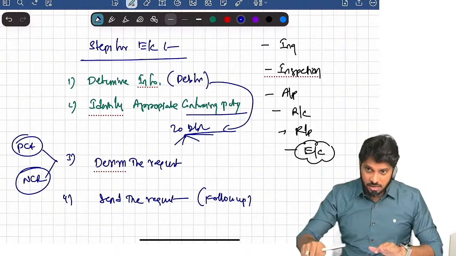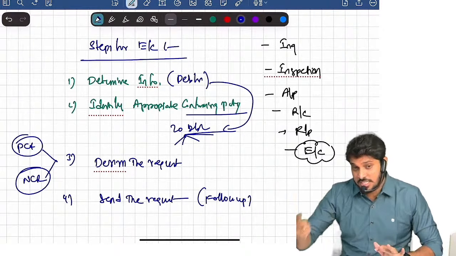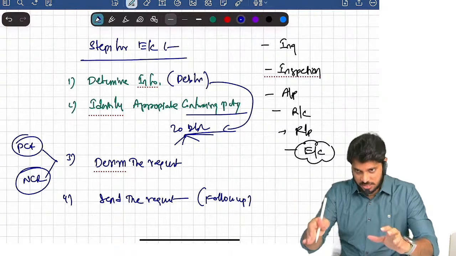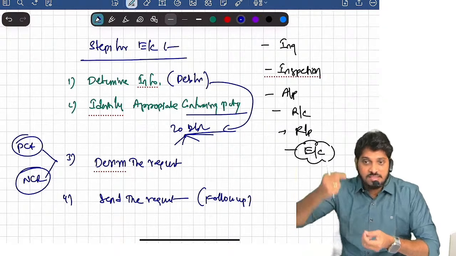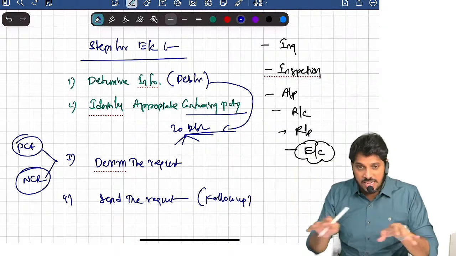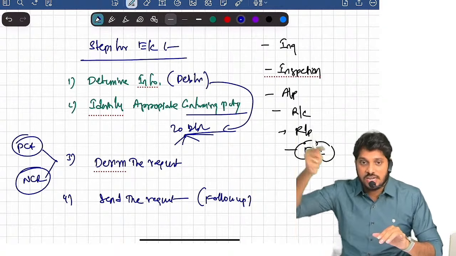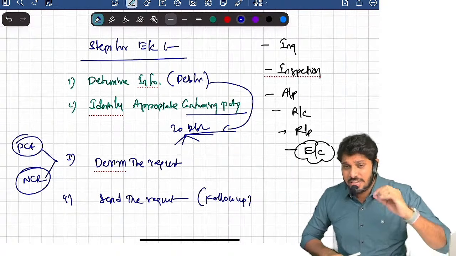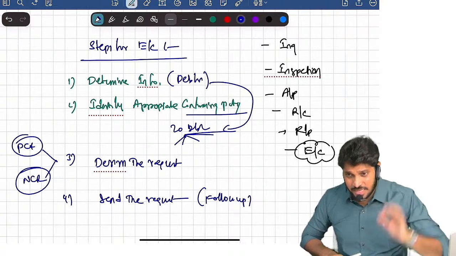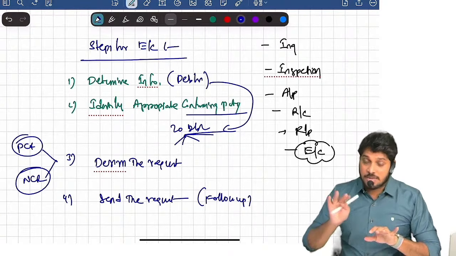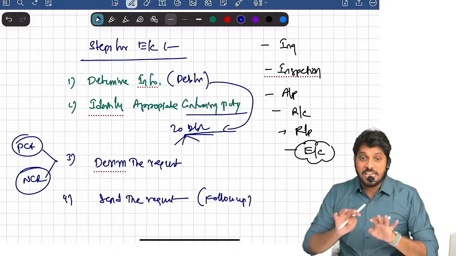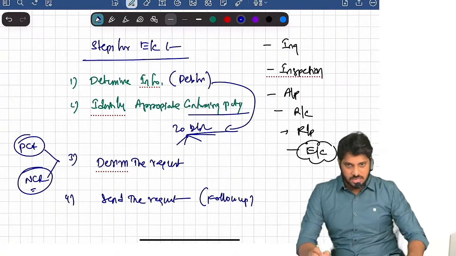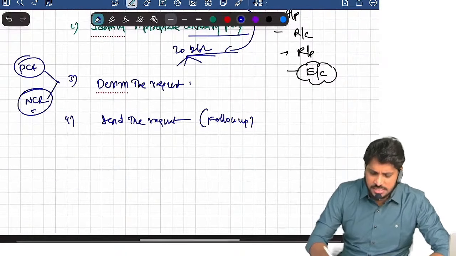Whether he agrees or even if he disagrees, he has to reply, with the information provided by me in the request. In that request I mentioned some information. With that information, either he has to agree or disagree. Both he needs to reply. Whereas in a negative confirmation request, he will reply only when he disagrees. In a negative confirmation, I clearly mention, reply only if you disagree, ignore otherwise. That is called a negative confirmation request. So that is designing of the request.